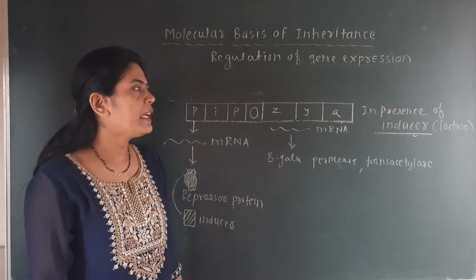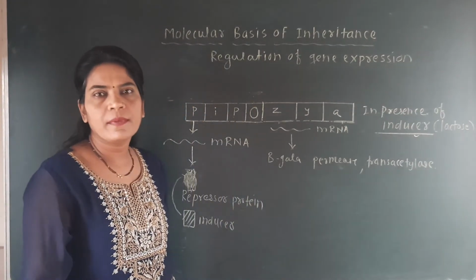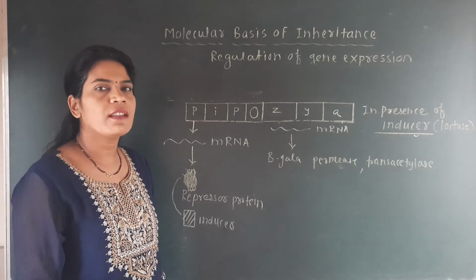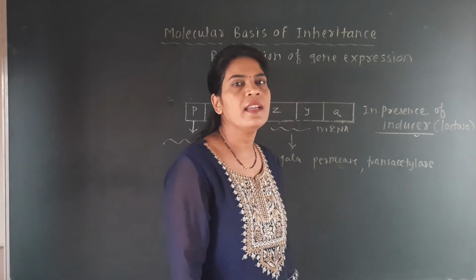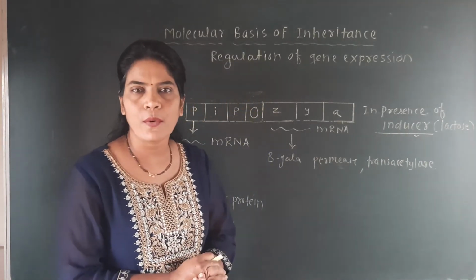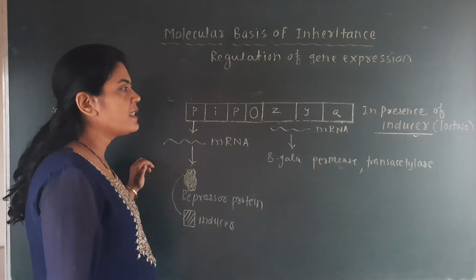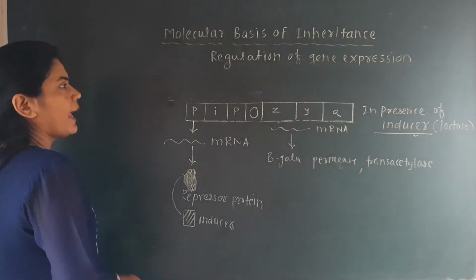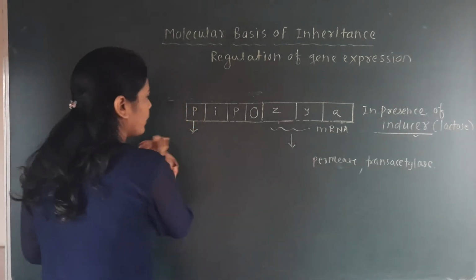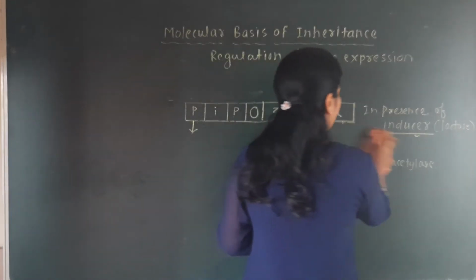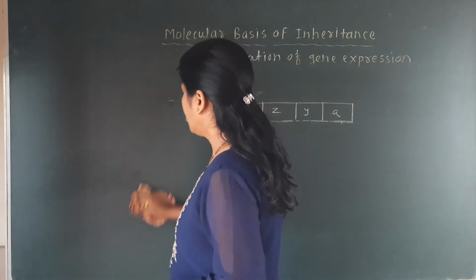So this is the best model which explains how a gene can be expressed at some time and not expressed at another time, and it totally depends on the chemical present in the environment. So it is very, very important to know how it operates. Now here I have given the concept of this lac operon. See, here are some important things that we are going to discuss. These are very, very important, and I will revise them again.